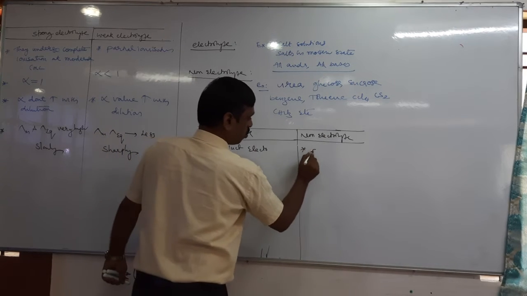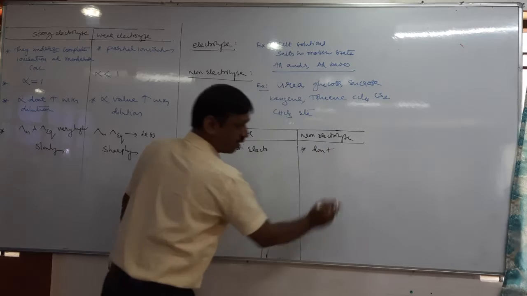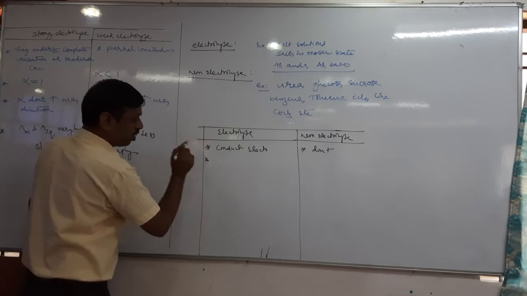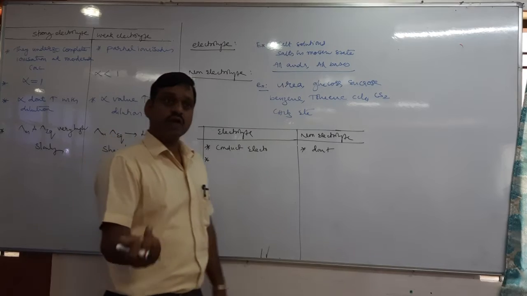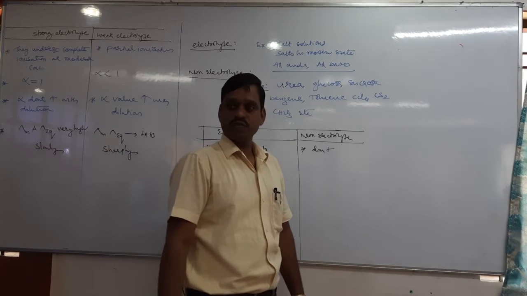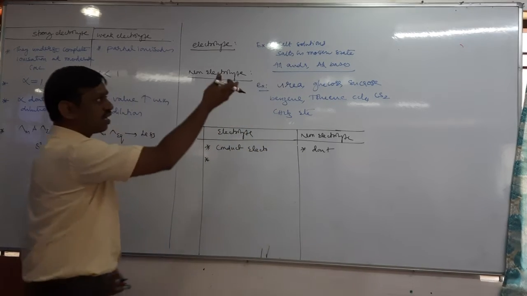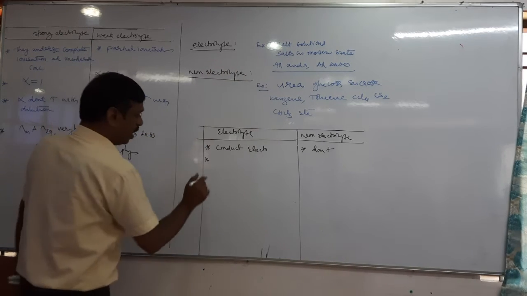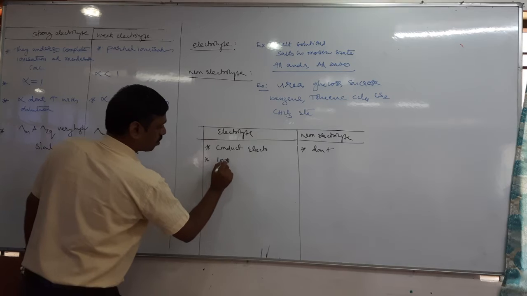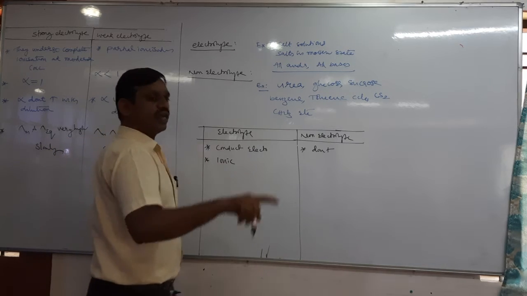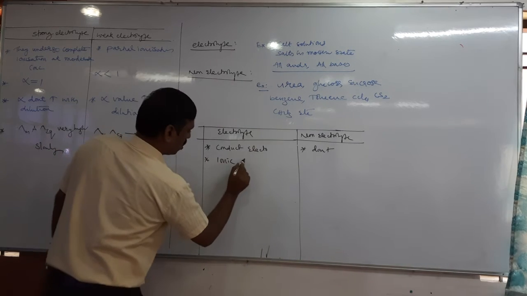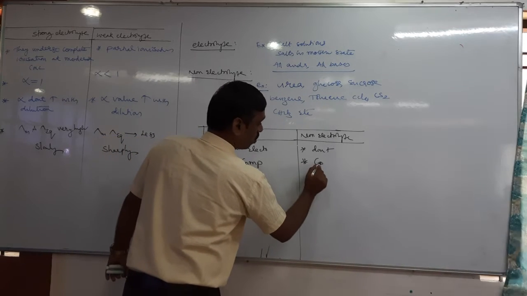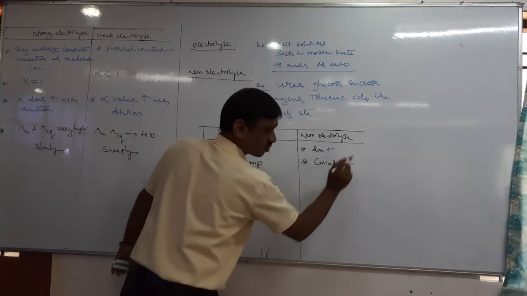Non-electrolytes do not conduct electric current in solution and molten state. Next, usually electrolytes are ionic compounds: NaCl, KCl, salts, acids, bases. If not ionic, they have more ionic nature. Non-electrolytes are usually covalent compounds.